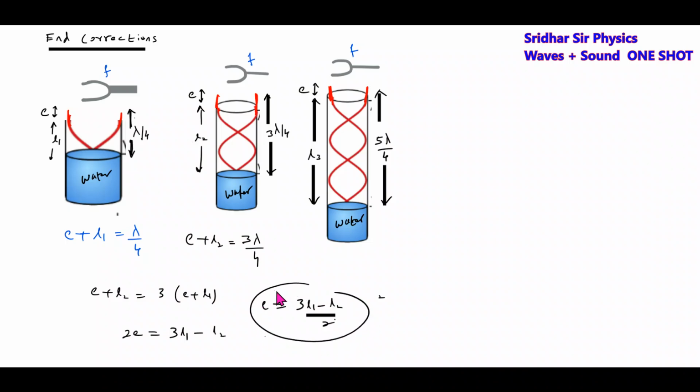Now there is one formula for end correction, where this end correction is physically related to the diameter of the tube or the radius of the tube by the formula E equal to 0.6 r. Like this we can estimate the end correction in terms of the radius of the tube, or you can calculate it by experiment using this particular formula.